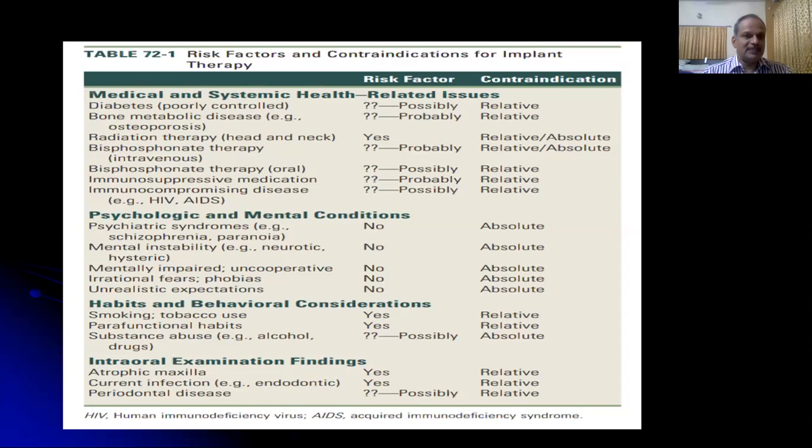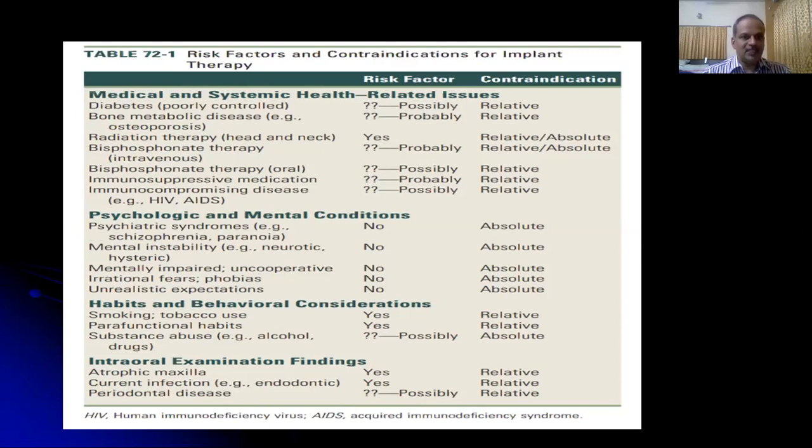Bone metabolic disease, such as osteoporosis, is a skeletal condition characterized by decrease in the bone mineral density. This reduction can be managed by providing a longer healing period for osseointegration to take place, and then loading the implants.